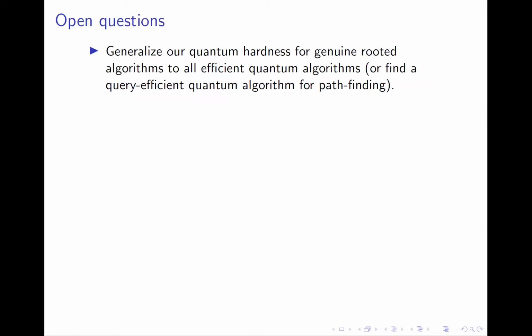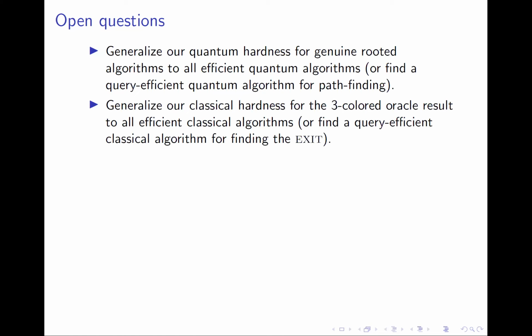Our work leaves the following problems open. The first and the most natural open problem is to generalize our results about the hardness of pathfinding for efficient, genuine, rooted quantum algorithms to all efficient quantum algorithms, or alternatively, find an efficient quantum query algorithm for pathfinding. An easier open problem is to generalize our results about the hardness of exit finding in the three-colored setting for efficient, non-adaptive classical algorithms to all efficient classical algorithms, or alternatively find an efficient classical query algorithm for exit finding in this setting.